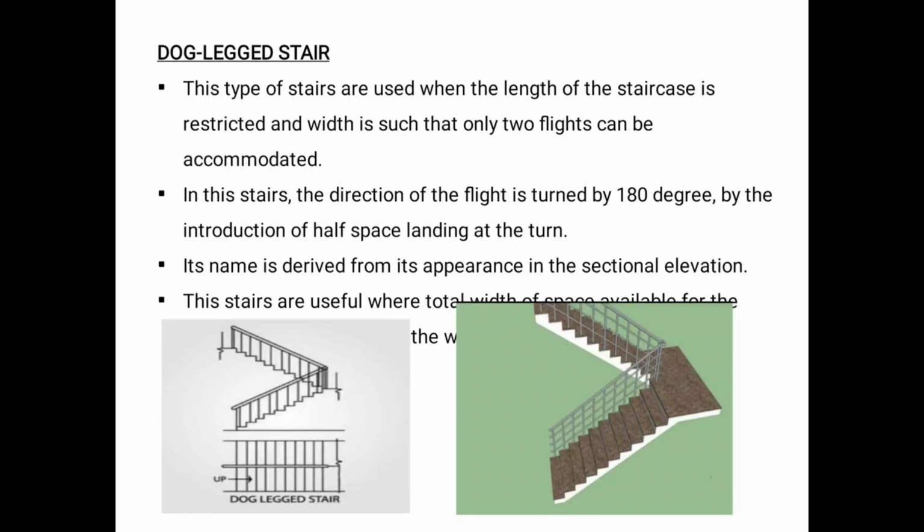So the dogleg staircase is nothing but it will have two flights. For climbing from one floor to the next floor we will provide a landing in the midway, and we will bend and take another flight. This diagram shows how the dogleg staircase will be. For example, we can look at our own college building. In that case they have provided only dogleg staircases.